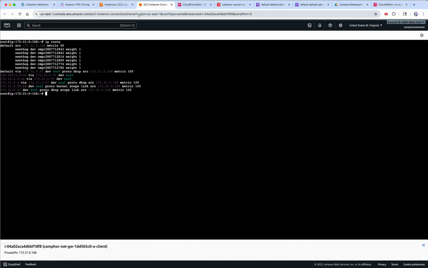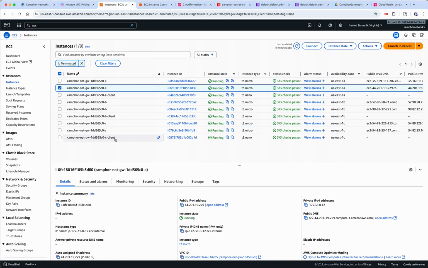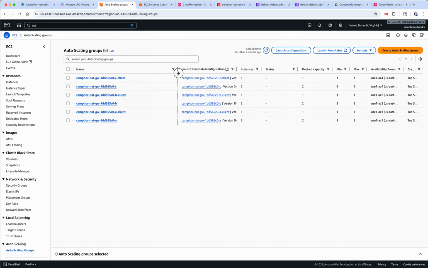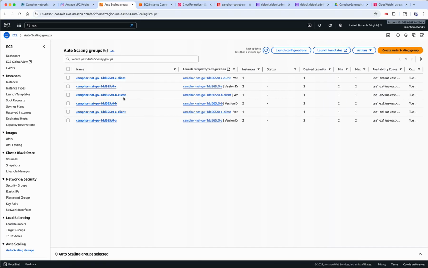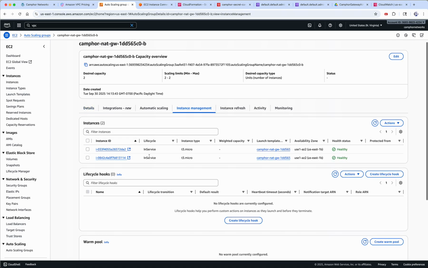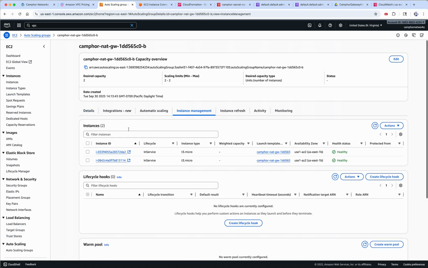Let me take a little bit of time to show how everything is set up. If you go back and look at the auto scaling groups, for example, if there are multiple groups set up, you can ignore the client ones because they're just for testing purposes. But for production, there are three, one each in A, B, and C. If you click on, let's say, B, you will see that it has already integrations with all the instances, and you will see that instances are in service, everything is perfect, right?